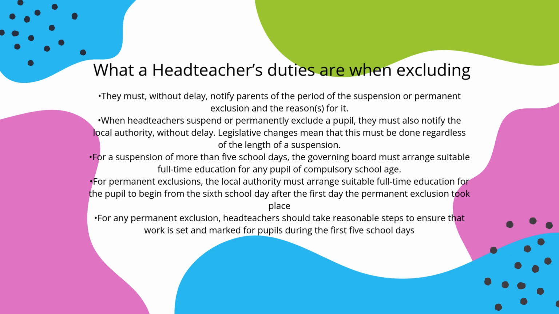For a suspension of more than 5 school days, the governing board must arrange suitable full-time education for any pupil of compulsory school age. For permanent exclusions, the local authority must arrange suitable full-time education for the pupil to begin from the 6th school day after the first day the permanent exclusion took place. For any permanent exclusion, head teachers should take reasonable steps to ensure that work is set and marked for pupils during the first 5 school days.